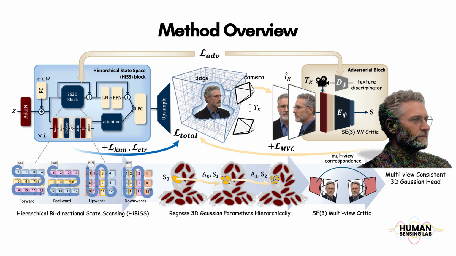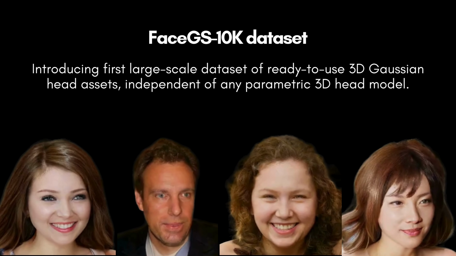Putting everything together, MVC Head produces multi-view consistent 3D Gaussian head avatars in a single forward pass. It operates in a minimal resource regime, no multi-view datasets, 3D scans, or dense capture rigs, yet delivers avatars that remain stable under large viewpoint change, making it attractive for large-scale asset generation, where speed, scalability, and privacy are all critical.